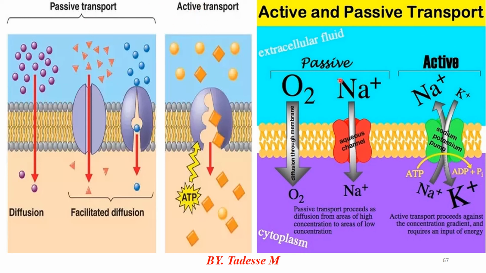The same applies to active versus passive transportation. Look, iron, oxygen, sodium: when they move from high concentration to low concentration without the requirement of energy, diffusion takes place. In active transport, for example with sodium and potassium ions, when the molecules move from low concentration to high concentration, ATP is broken down to release ADP plus inorganic phosphate. Therefore, that is the main difference between active and passive transport.